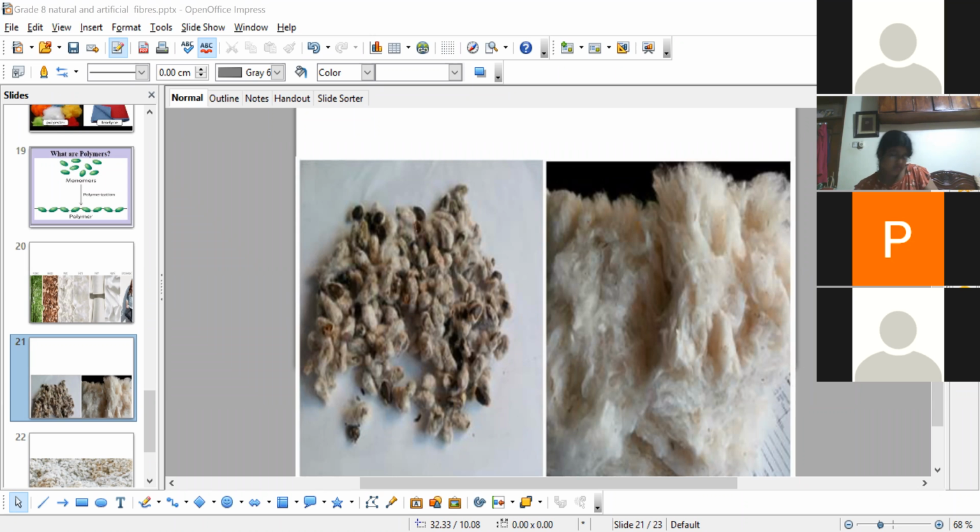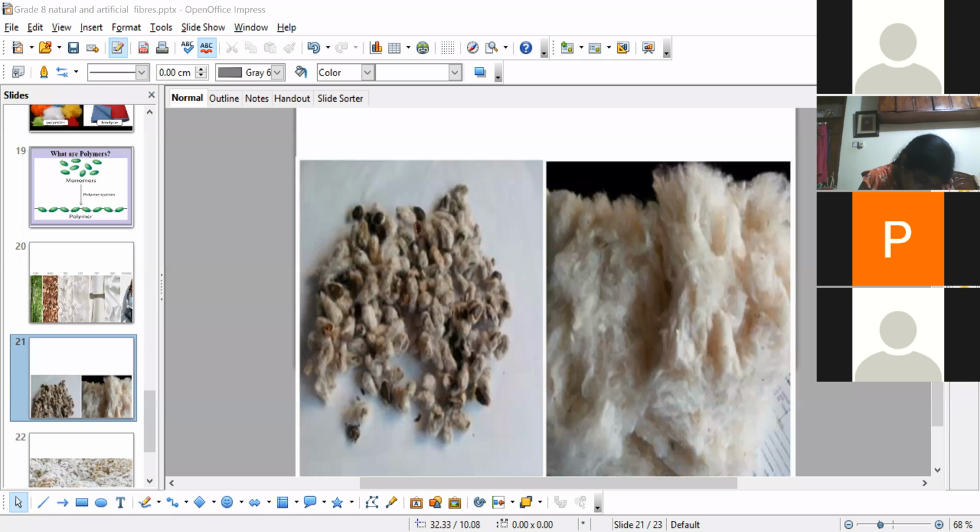The fibers are categorized into two types: one is man-made, synthetic, and the second is natural, which comes from nature. So the answer is natural polymer. We will write it as natural. Next, acrylic paint is a dash polymer. Synthetic, ma'am. Synthetic.